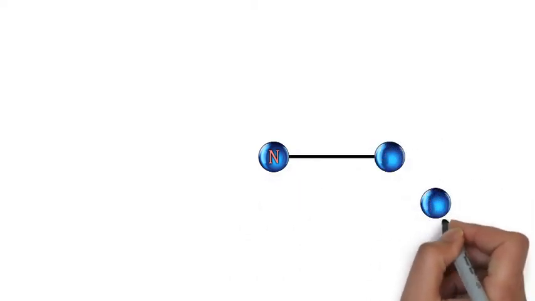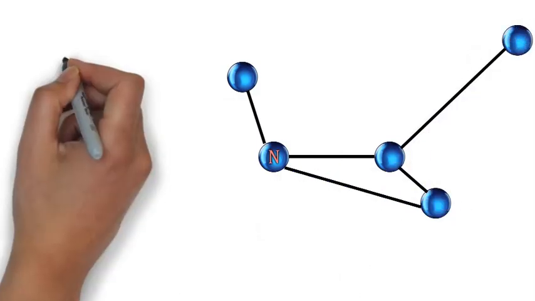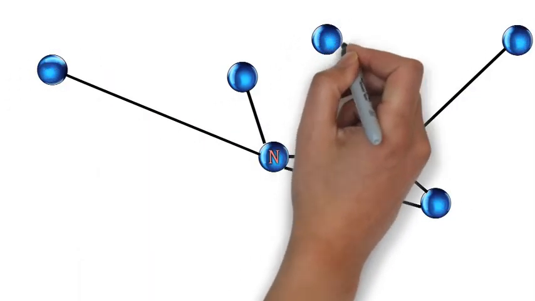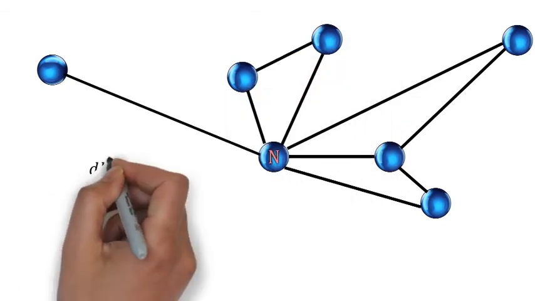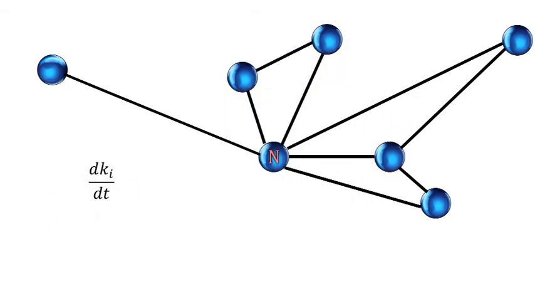we can observe how that node varies during different time intervals with respect to time by acquiring new nodes and links entering the system. Through differentiation, we can calculate the time dependence of the degree ki of a given node i. This degree of node increases every time a new node enters the system and links to the node i.